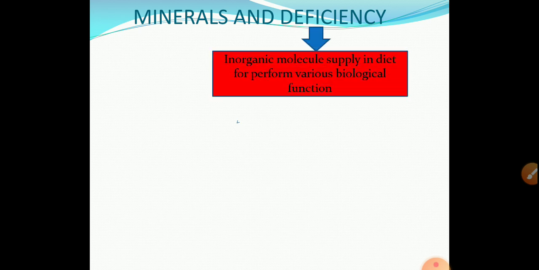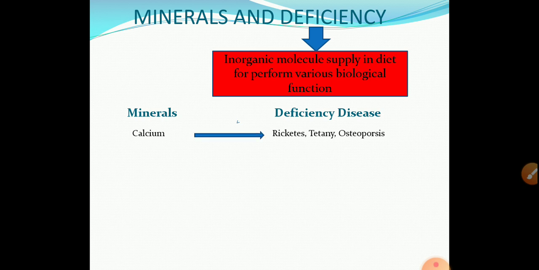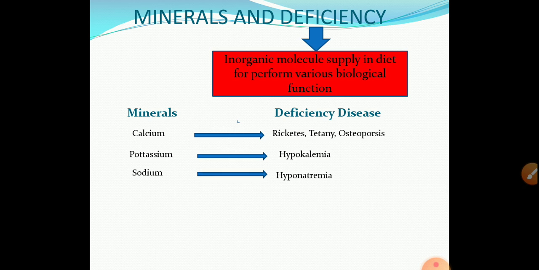Then next topic, minerals and their deficiency. There are different minerals, due to deficiency of which various diseases occur. Minerals means what? Inorganic molecules supplied in the diet for performing various biological functions. Mineral deficiency: calcium causes tetany, rickets, osteoporosis. Potassium causes hypokalemia. Sodium deficiency causes hyponatremia. Iron deficiency causes iron deficiency anemia, cirrhosis.